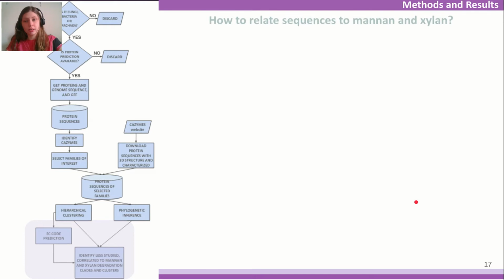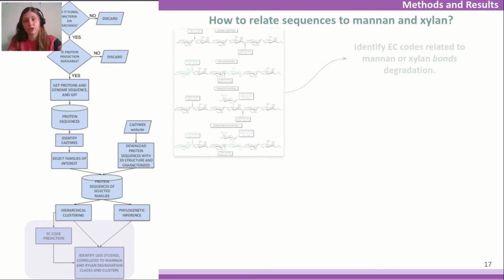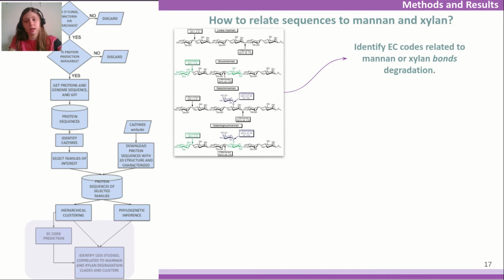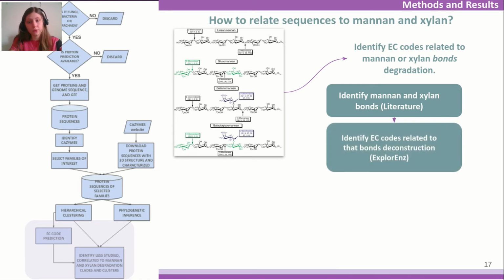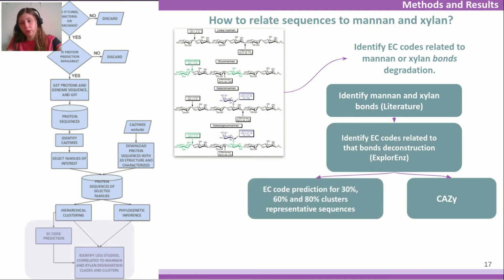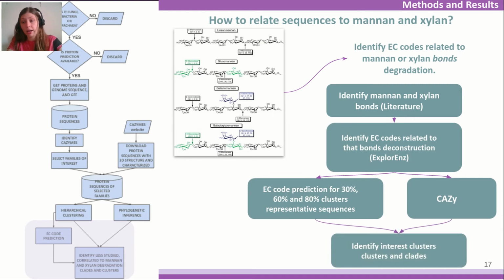Third, to relate sequences and, as a consequence, clusters and clades to mannan or xylan, we searched EC codes related to mannan or xylan bonds degradation. Then we identified the sequences with the EC codes from the information extracted from CAZy and from the results of its code deep learning prediction. And to conclude, we tagged a cluster as an interest cluster if it had at least one predicted or studied code related to mannan or xylan.